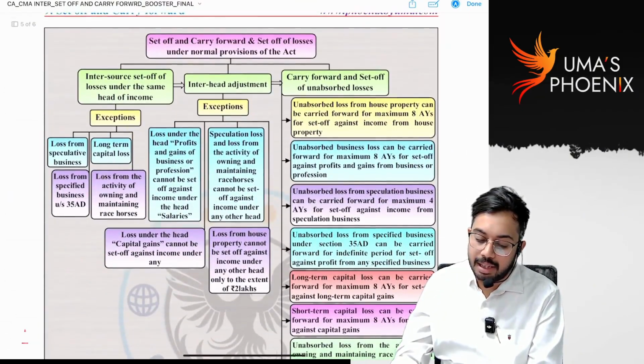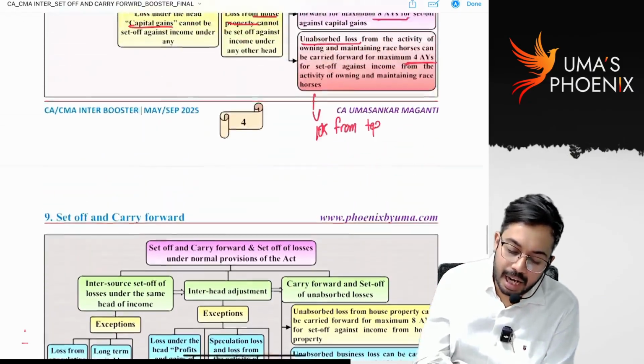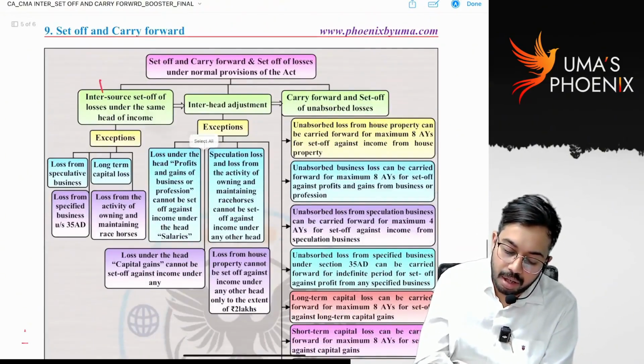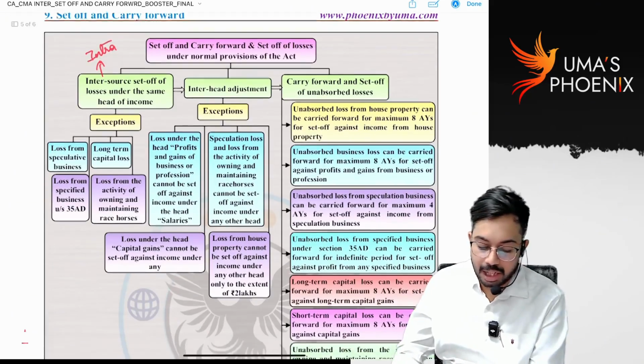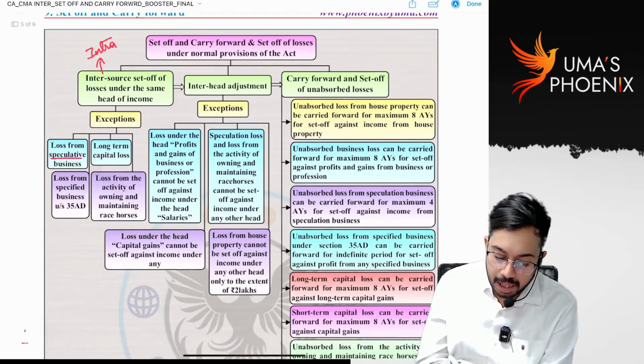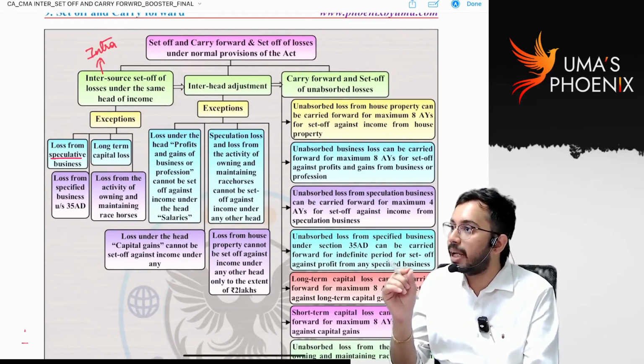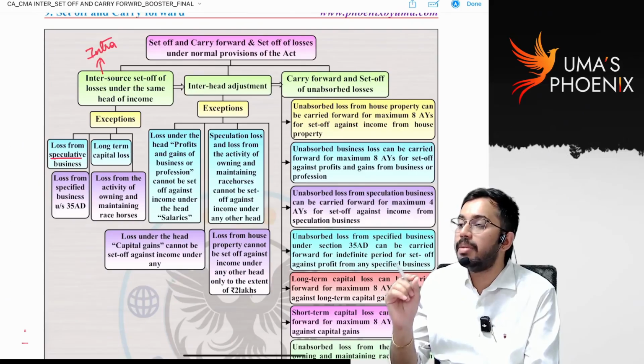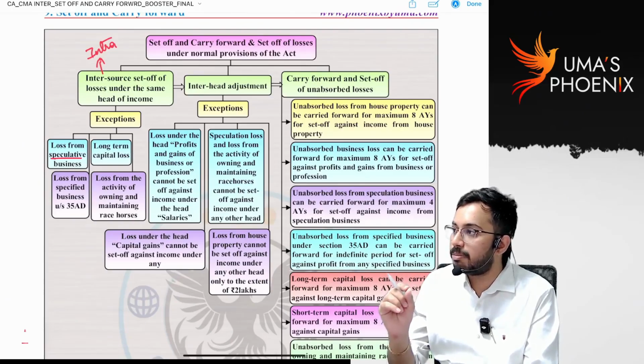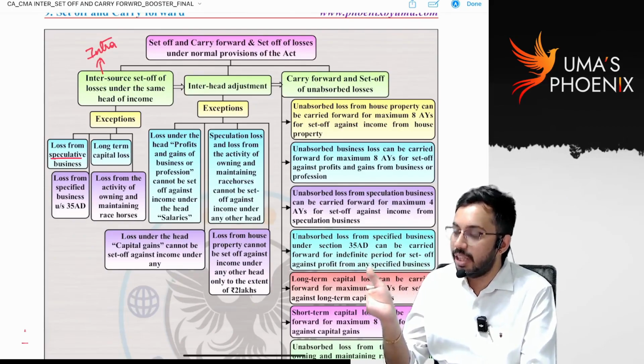Optional tax rates. Under optional tax rates, intra-head set off is allowed. Within the same head, you can do the set off. But if there is speculative business loss, that can be set off only against speculative business profits, otherwise it will be carried forward to subsequent years.